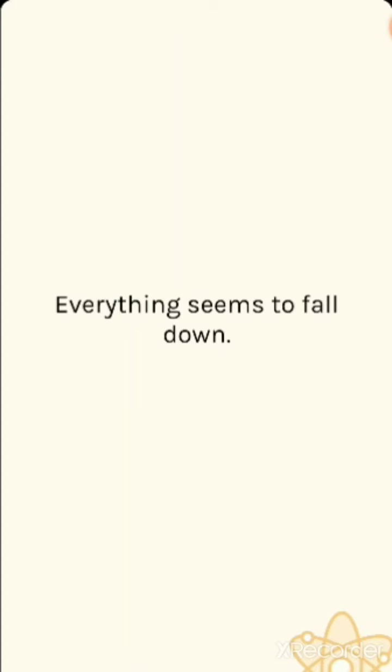And we know that everything seems to fall down. Whatever the object may be, if we throw it in the upward direction, after some time it will fall in the downward direction, and again come back to the earth's surface. Why is this happening? We know that it is because of the earth's gravitational force of attraction. Earth attracts each and every object towards its center. So that's why all the objects are attracted by the earth.